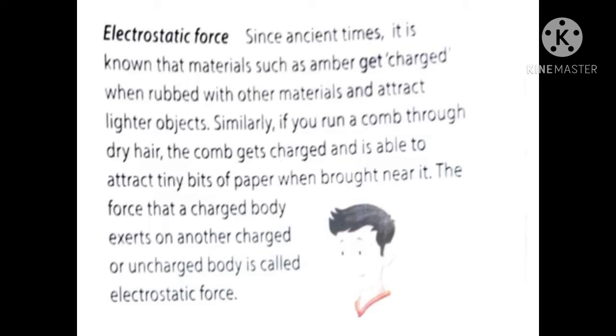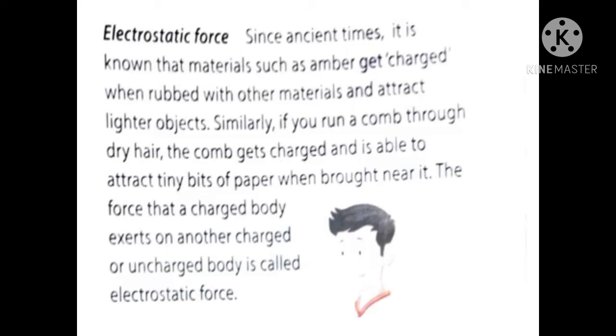For example, we have amber, which is like a transparent stone. Even this amber gets charged when it is rubbed with a soft cloth. When they used to rub it, the material used to get charged. So this was an example of electrostatic force.